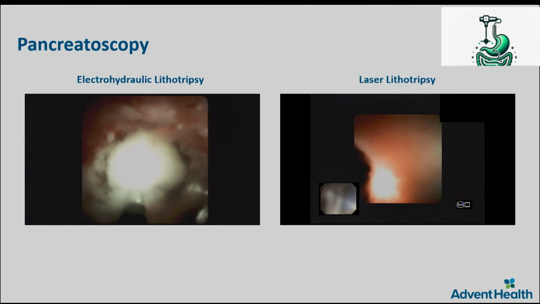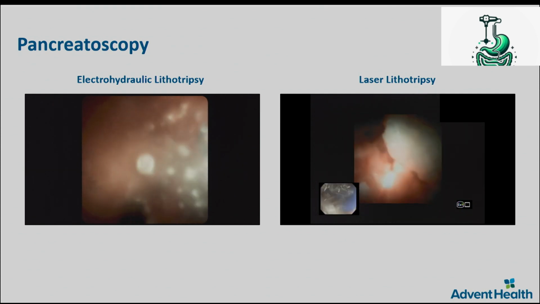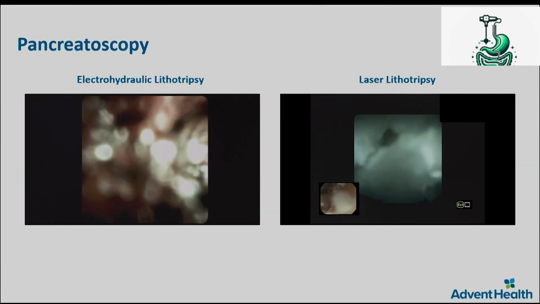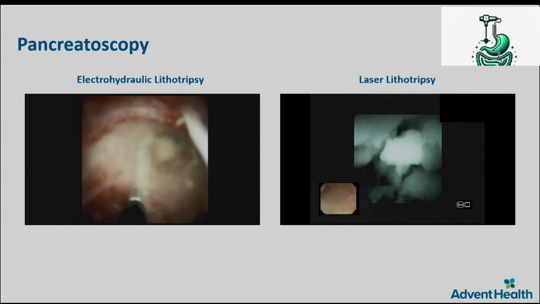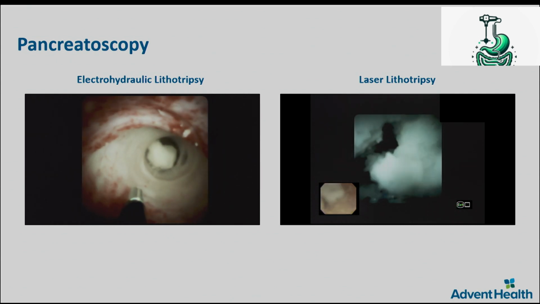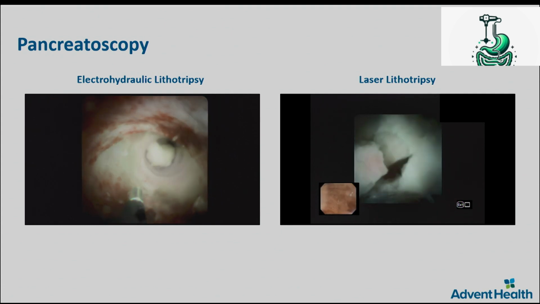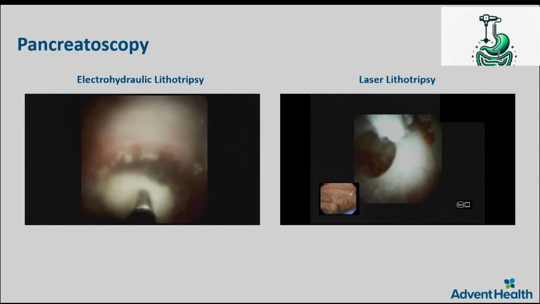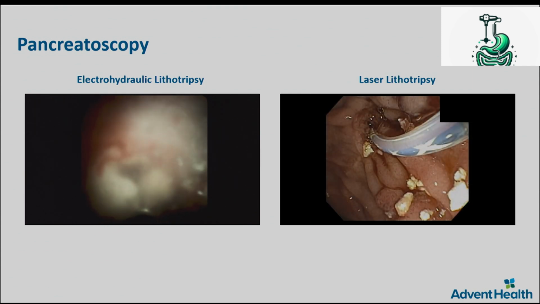Stones, usually when they are more than 5 millimeter, need some sort of lithotripsy, be it EHL, be it laser lithotripsy. I showed that earlier in a live case too. So you do a pancreatoscopy. There are different pancreatoscopes available, what we call cholangioscopes, be it SpyGlass, be it IMAX, or there are other different scopes available as well.